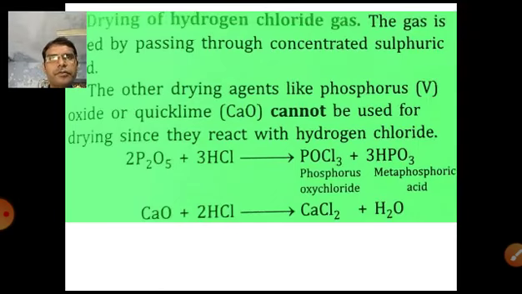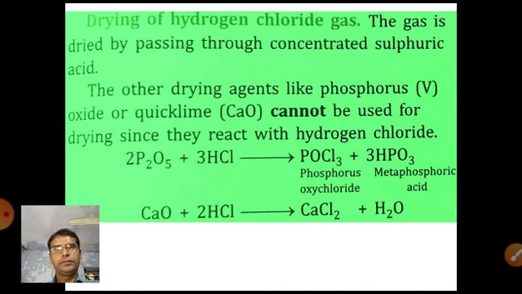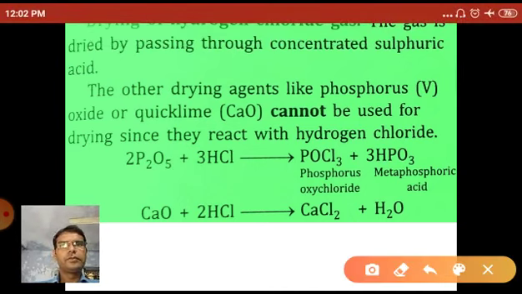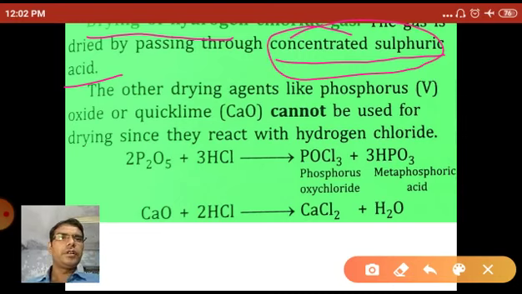Now next, drying of hydrogen chloride. For the drying, the hydrogen chloride gas is passed through concentrated sulfuric acid, and concentrated sulfuric acid absorbs the moisture from the hydrogen chloride gas if moisture is present.